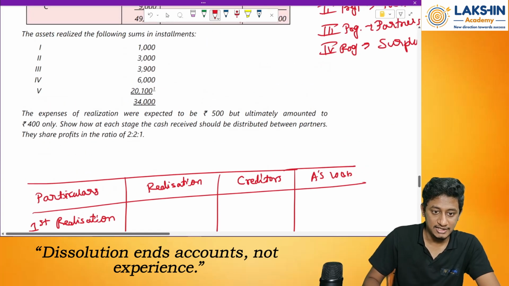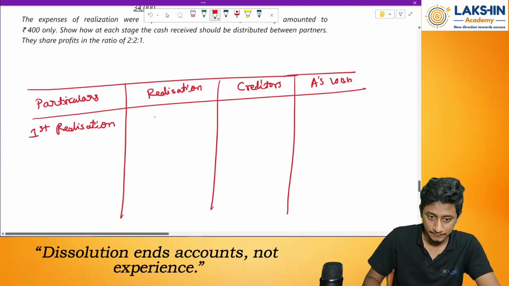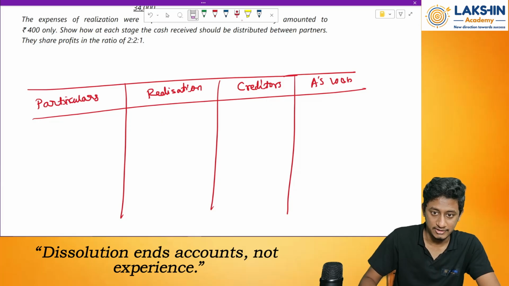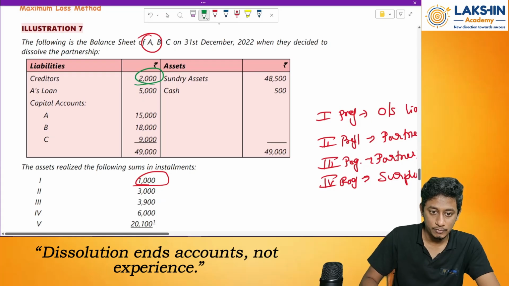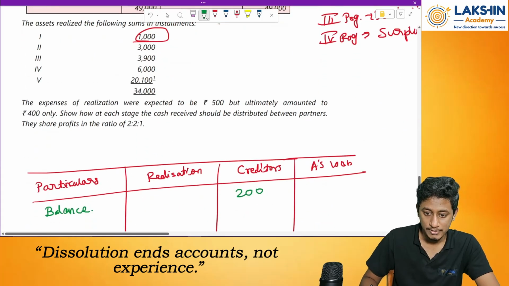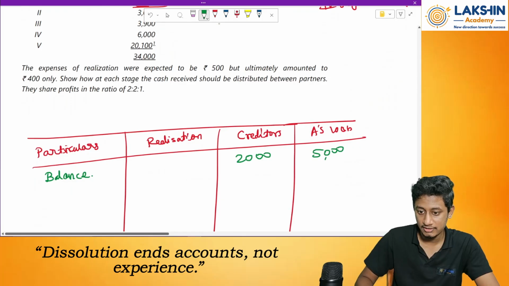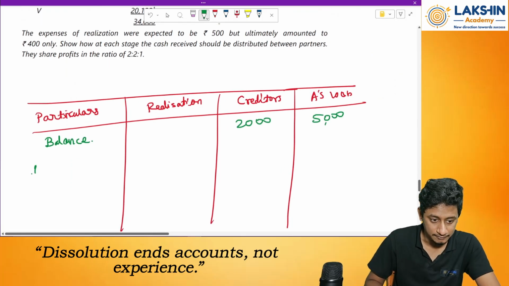So now, first realization. In the first realization, how much did I receive? 1000 rupees. Before this, do one thing. Write down the balances first. How much is payable to creditors? Rupees 2000 is payable to creditors. Then A's loan 5000 rupees. Now, first realization.